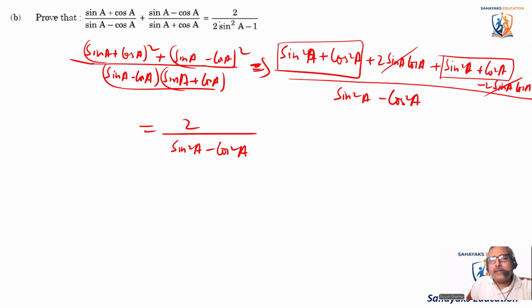See, in the solution, we have to take sine square A only. So let's convert cos square A into sine square A. We know that sine square A plus cos square A is equal to 1.